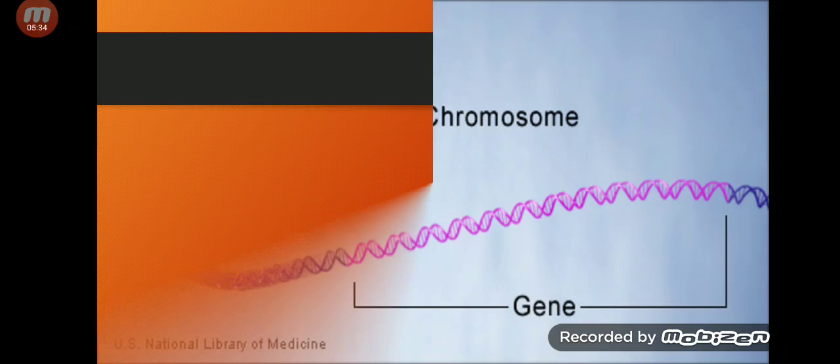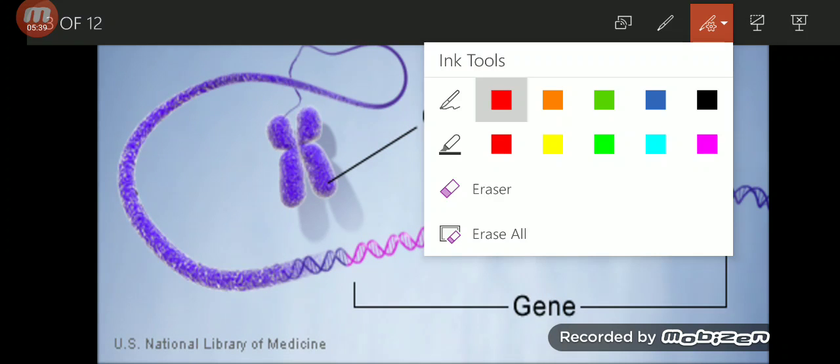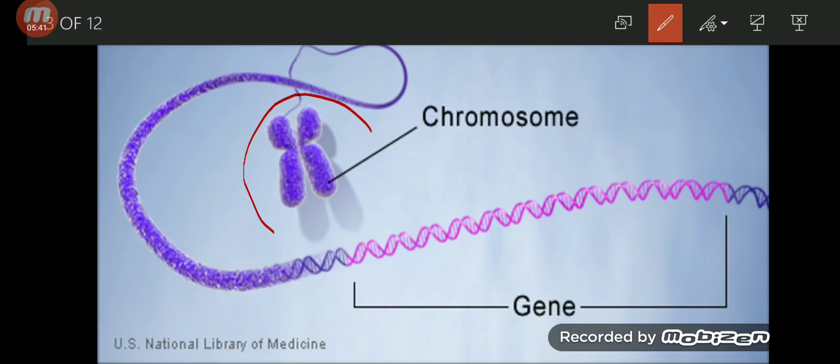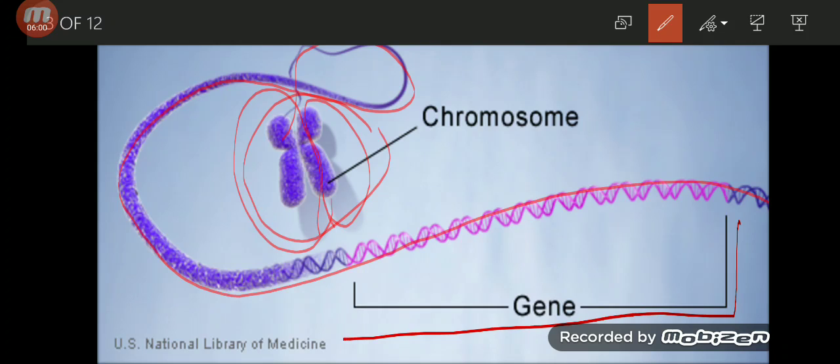Next, look at this picture. This is a chromosome. This is one half of the chromosome. This is the other half of the chromosome. When you uncoil this chromosome, it is a long thread-like structure, right? And it has genetic material on it, which is genes.